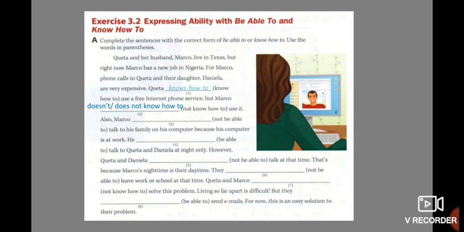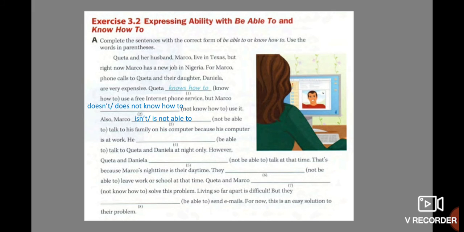Okay, we have two possibilities. We can write in the contracted form, or maybe we don't use contractions. So it depends. Remember, we talked about this in the last class. If you write something that is very formal, you don't use contractions, you use the complete form.